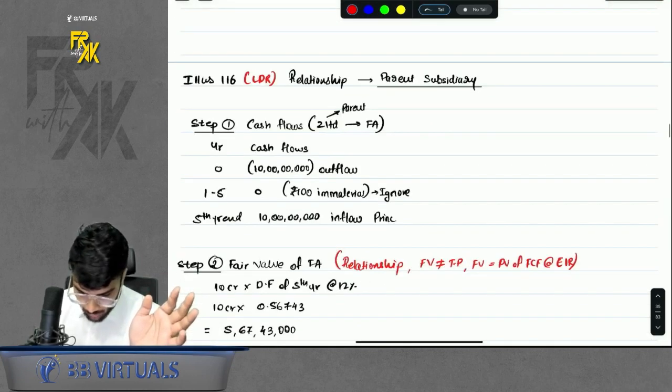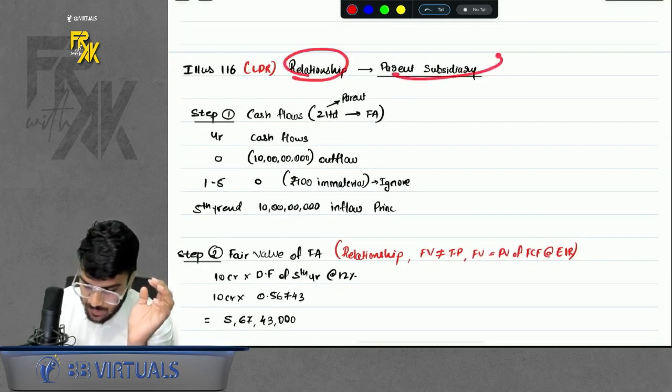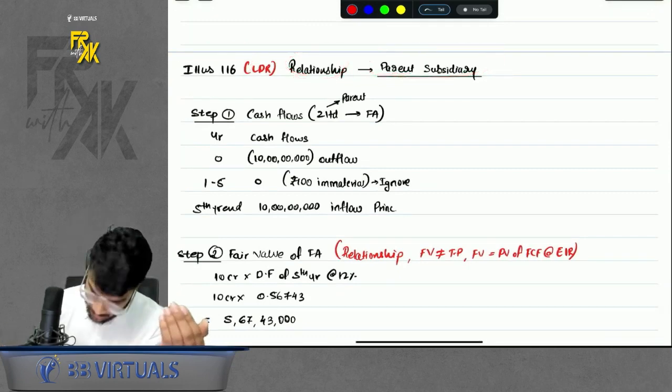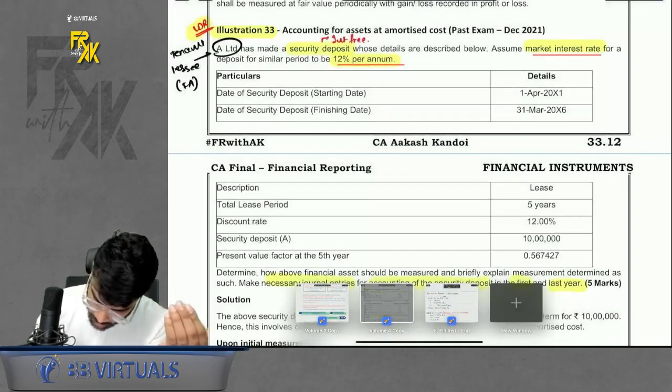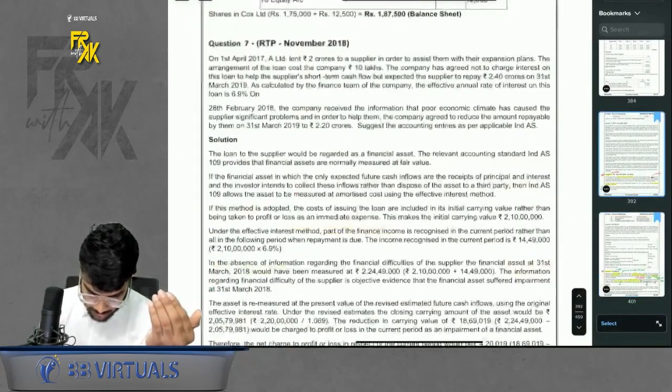Okay, sir. Then one next question was illustration number 116. Here the relationship was parent and subsidiary. If you want, I will show you the question also, how the question looks. Let me show it to you.